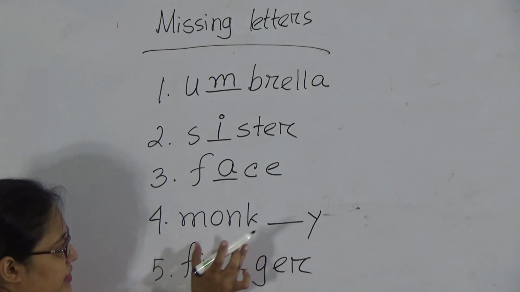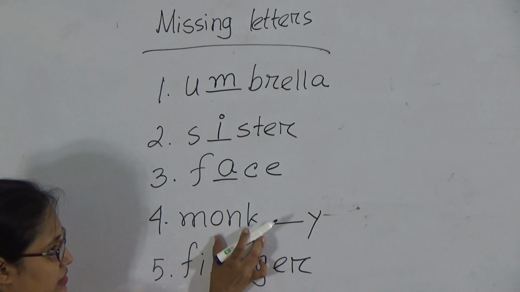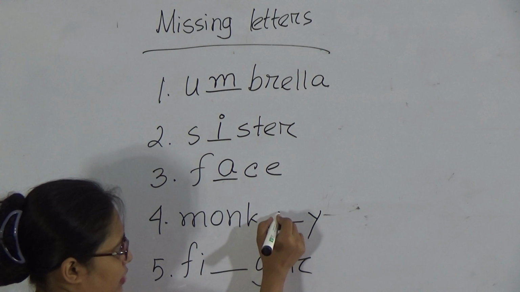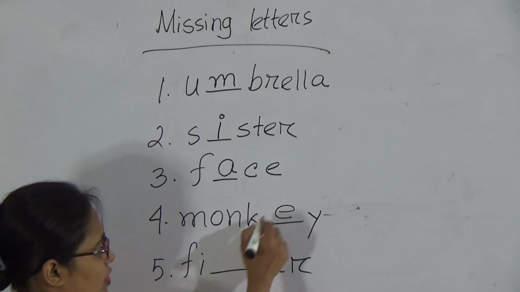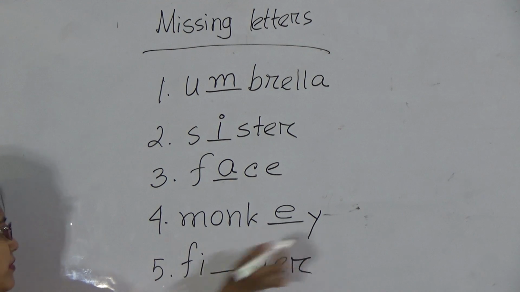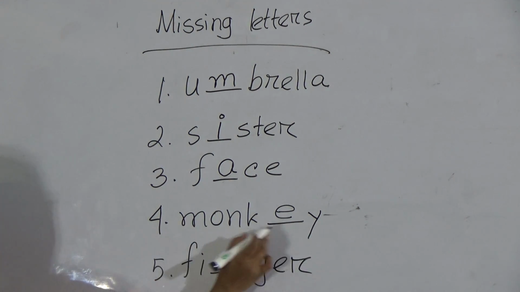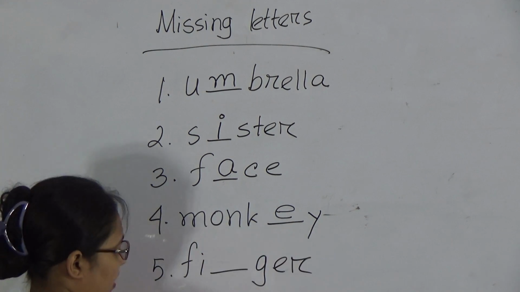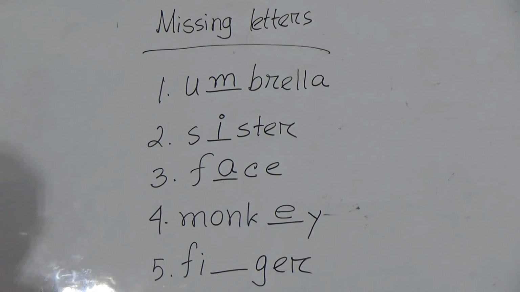Now number 4, M-O-N-K-Y. In this word also one letter is missing, and the letter will be E. M-O-N-K-E-Y, monkey.